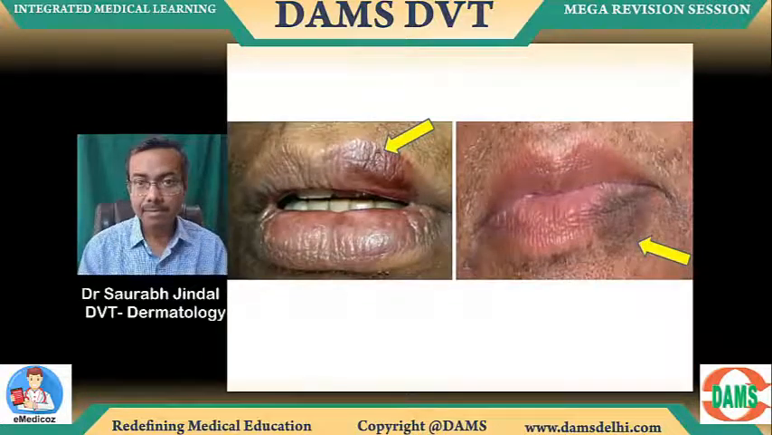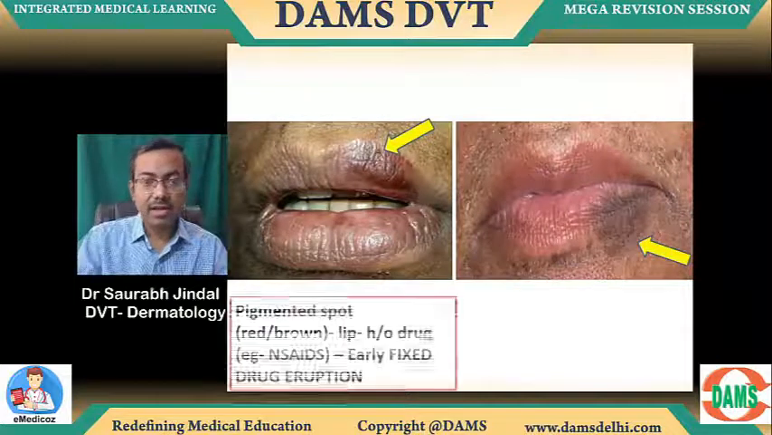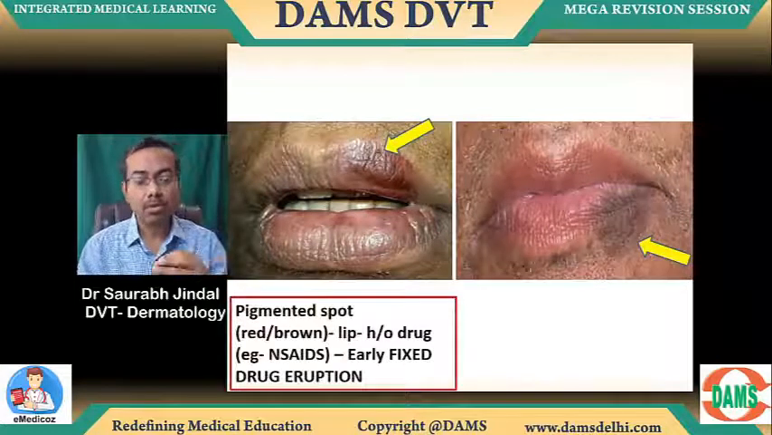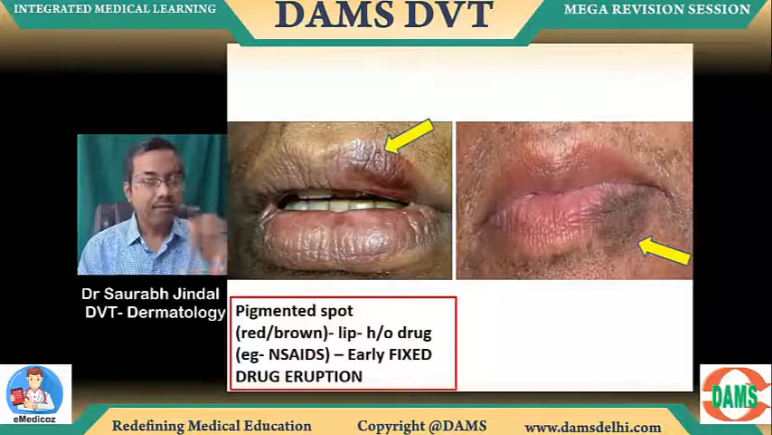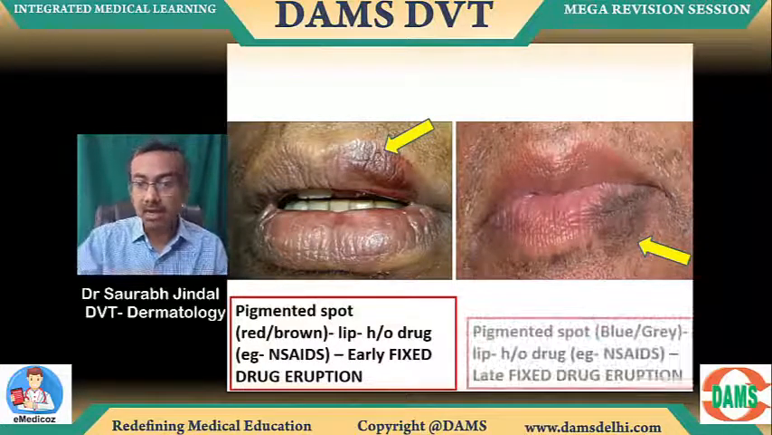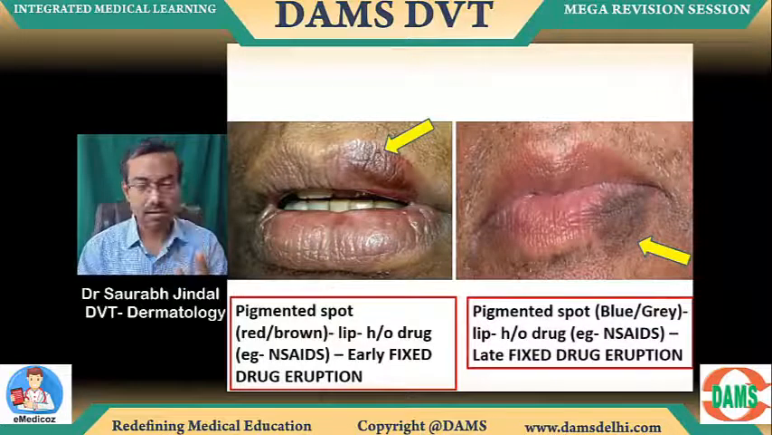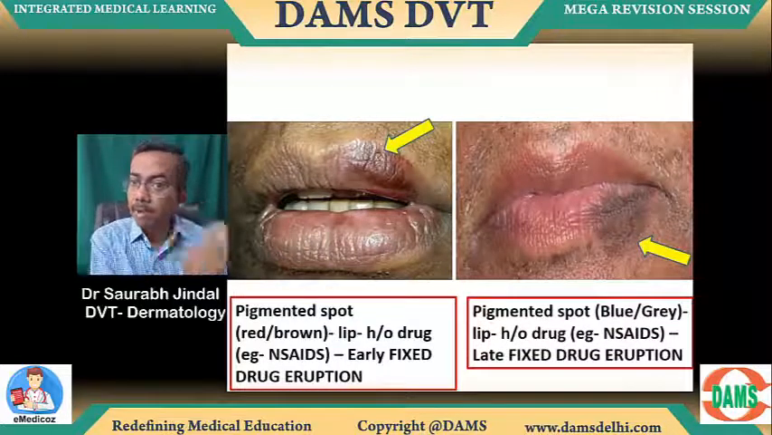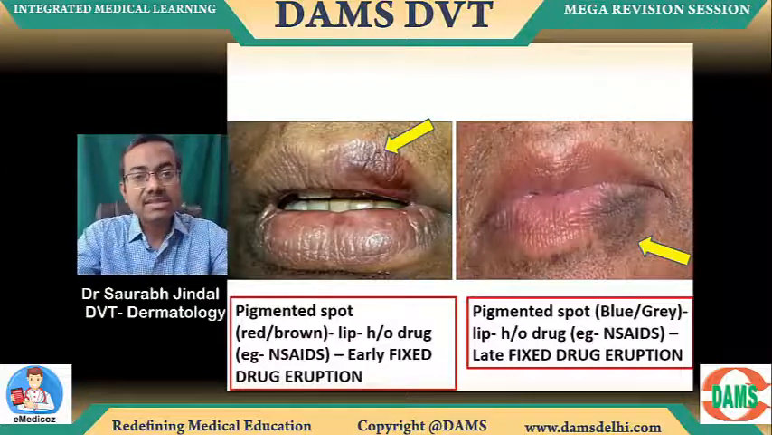Now, if you have a lip, okay, can you see on the left side, it's going to be pigmented red-brown. This is fixed drug eruption. Now, every fixed drug eruption is red or brown to begin with. But later on, look at the right side. This has become a bit darker. This is now blue or gray. But lip is a consistent site on this.